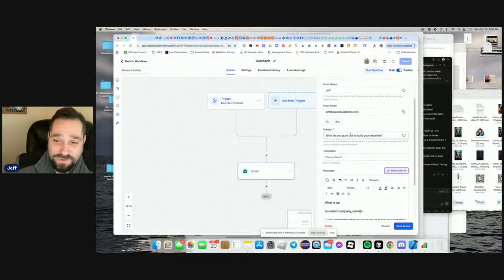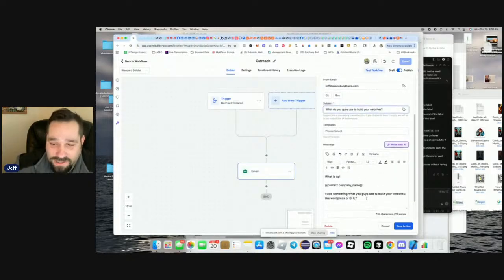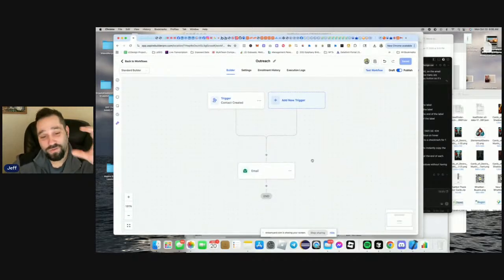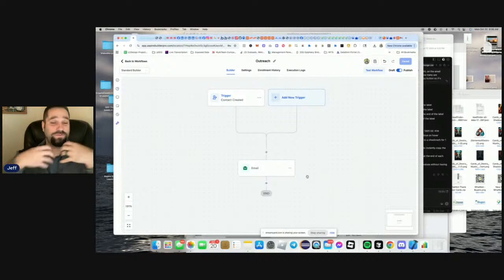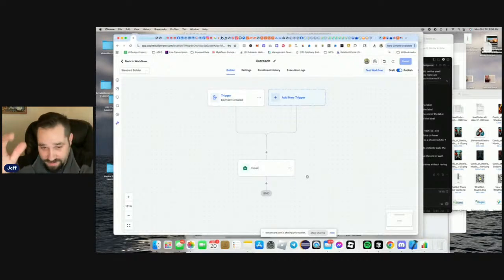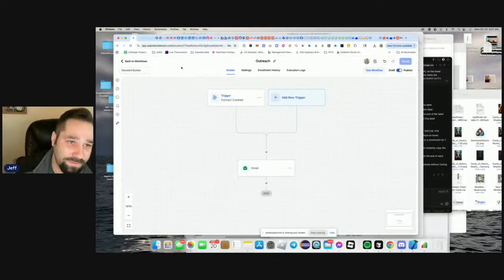And I said, what do you guys use to build your website? What is up, blank? I was wondering what you guys use to build your website, like WordPress or GHL. So I'm literally outreaching to people using this. I'm going to be outreaching to a lot of doctors and nurses for my wife's business. And so that's why I'm setting this up. That's why I even built this whole tool.